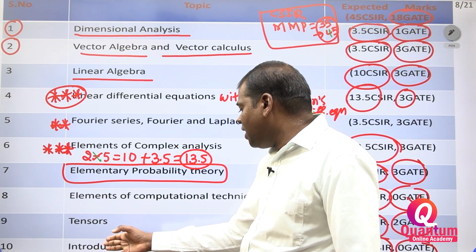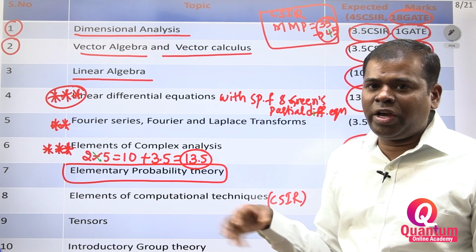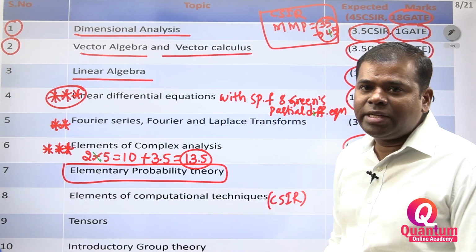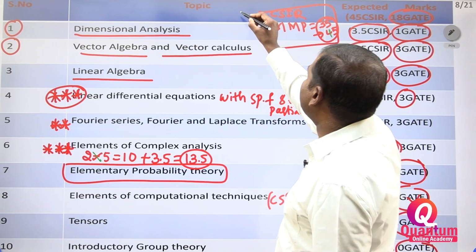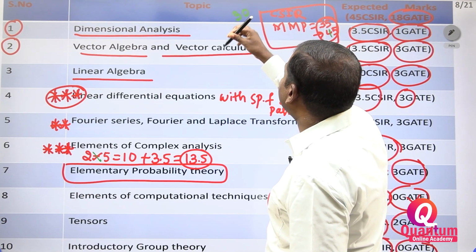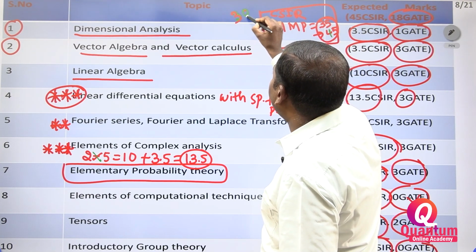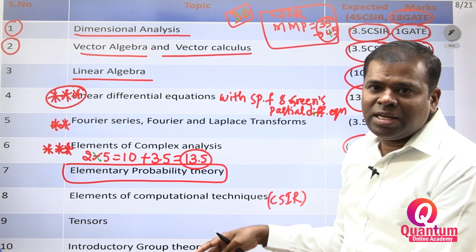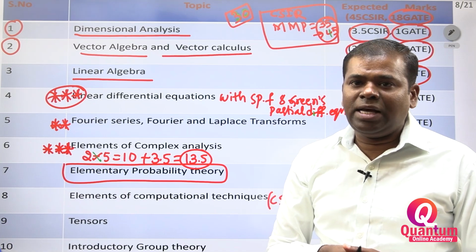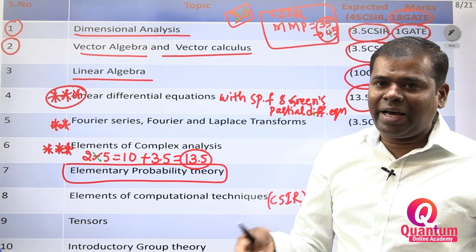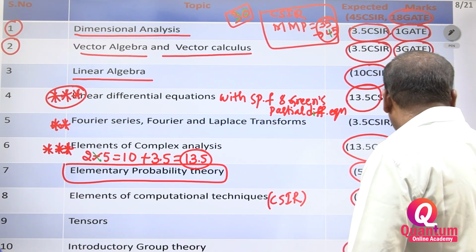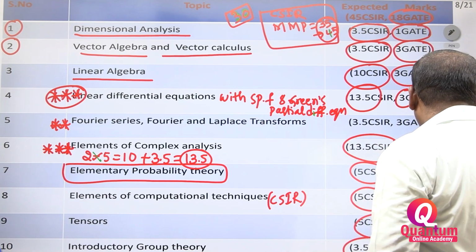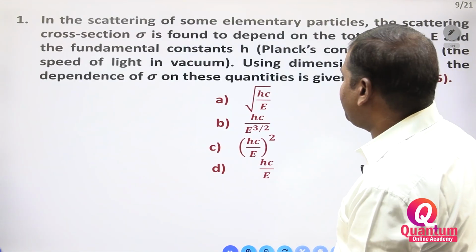Tensors we will finish in one day, and introductory group theory also we may finish in one day, right? Maybe at least one month you have to keep for mathematical methods of physics. Within one month you have to segregate like that, and you may prepare for your examination. You may crack the entire examination. It is very easy, like this you have to segregate. Clear?